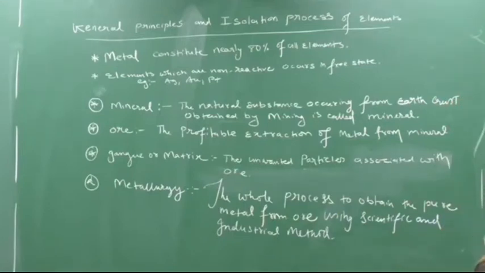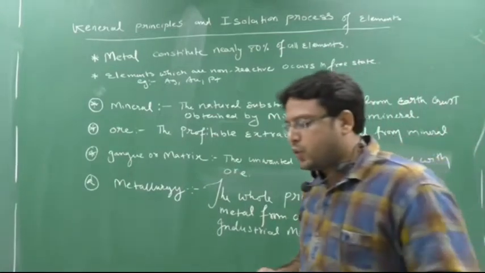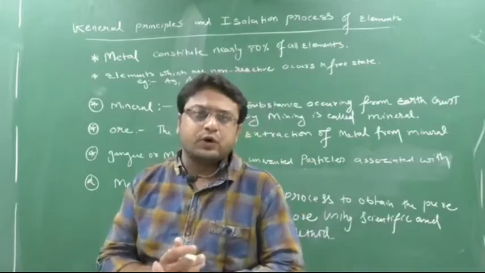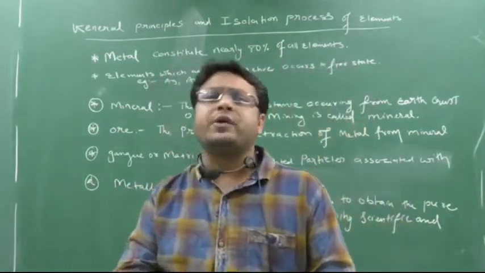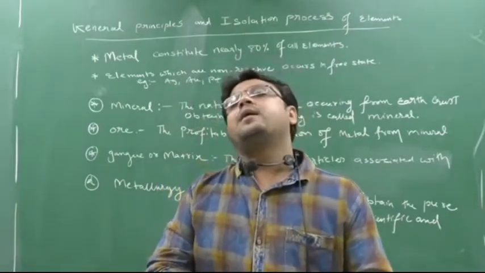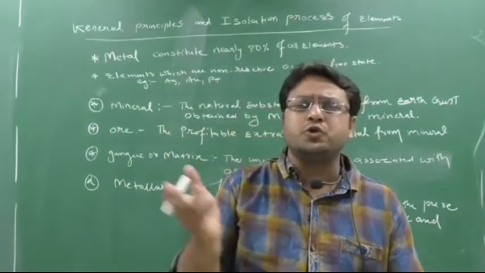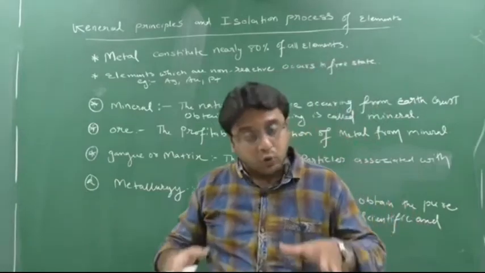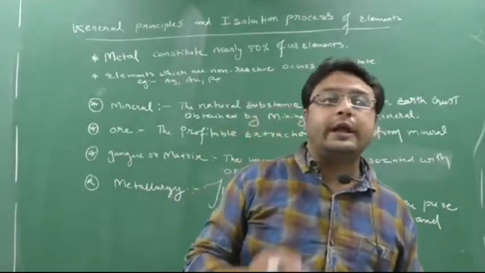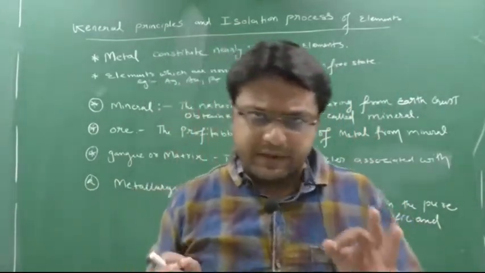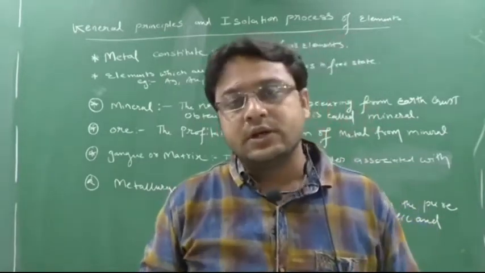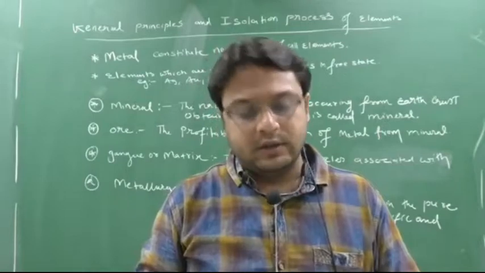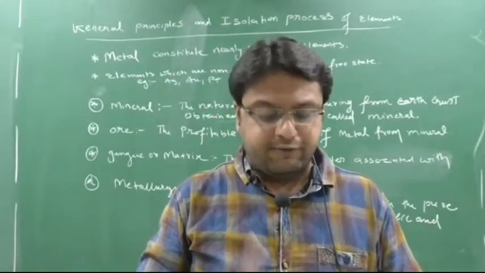The first point says: metals constitute nearly 80% of all elements. In our whole periodic table we have the S block, P block, D block and F block, nearly 118 or 119 elements, and other elements are yet to be discovered, like Uup and Uum. In that whole periodic table, 80% of the elements are metals. The S block is completely metal, the D block is metal, the F block is metal.